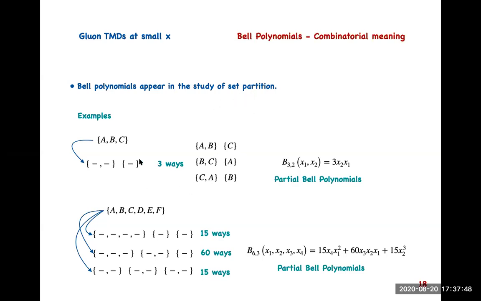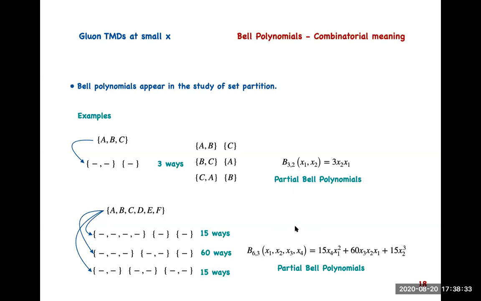For example, suppose we have a set, let's consider a set ABC, and it can be partitioned into two non-empty, non-overlapping subsets in three different ways: A-BC, B-CA, and C-AB. Now this subscript B_{3,2} tells us that we are considering the partitioning of a set with three elements into two blocks, and there are three such partitions, where each partition divides the elements into two blocks of size 1 and size 2. So basically Bell's polynomial encodes how we partition sets.